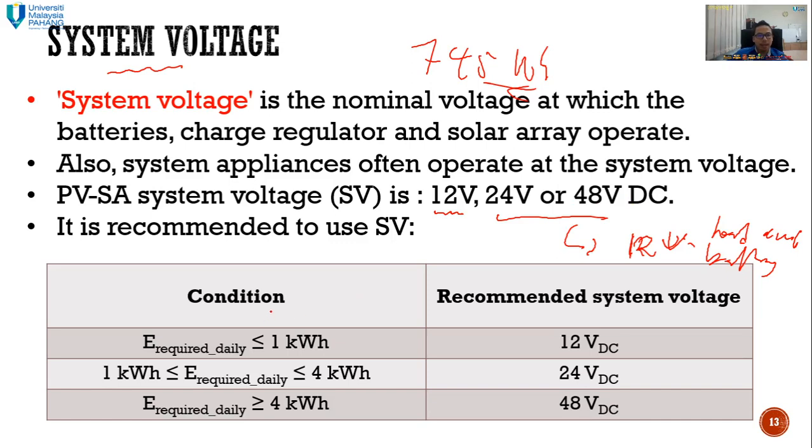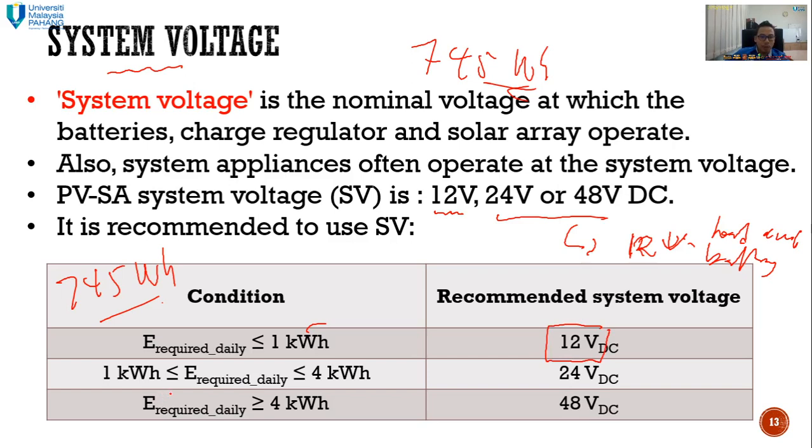How do we know that this system is 24? It totally depends on the value that we just calculated, the required daily energy, which is 745 watt hour. 745 watt hour means that our system is less than 1 kilowatt hour, so for us, our system voltage is 12 volts.